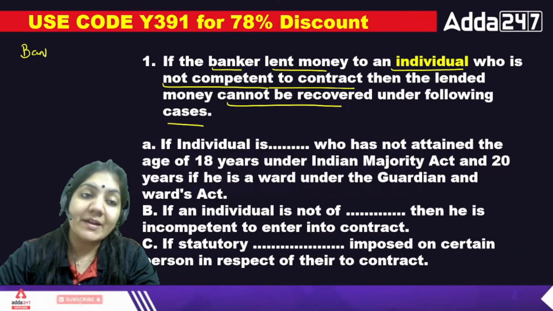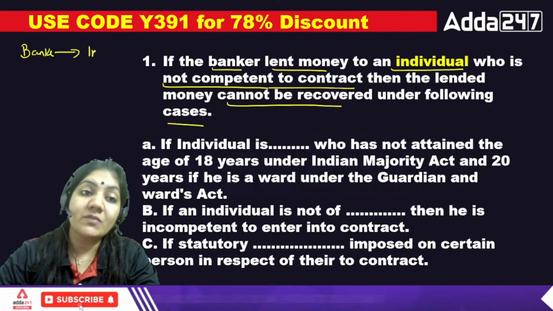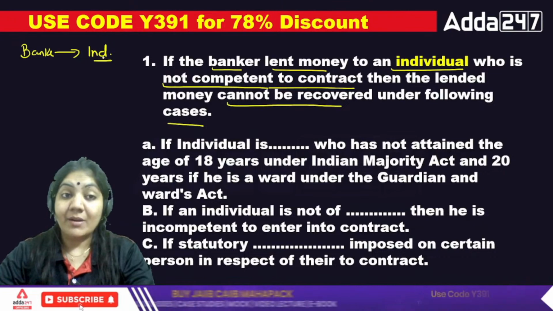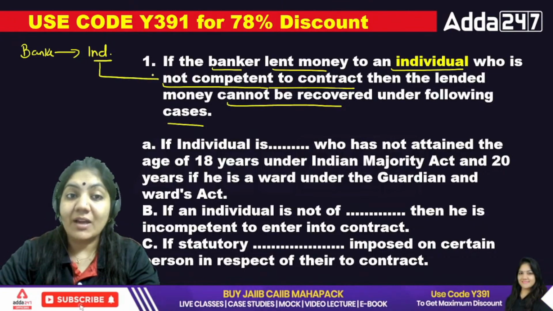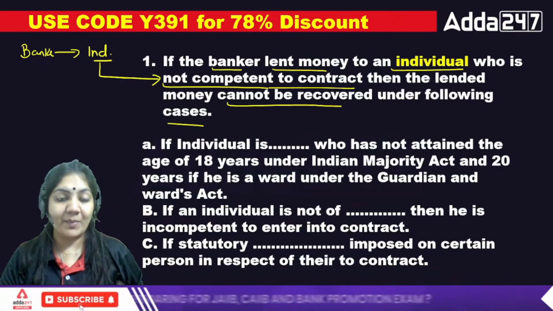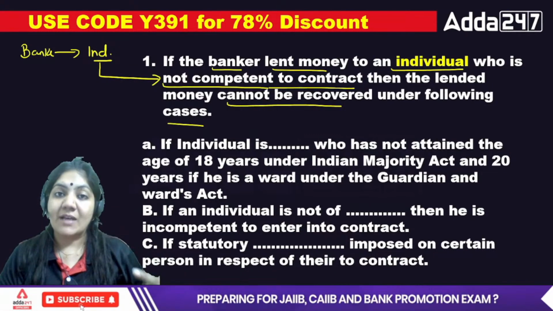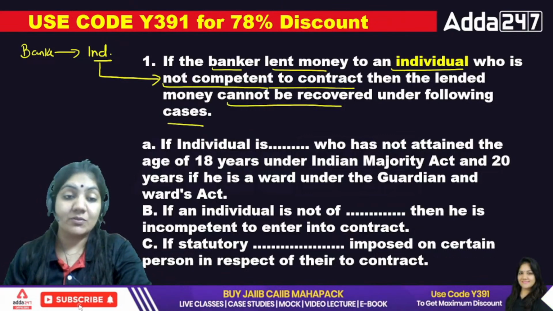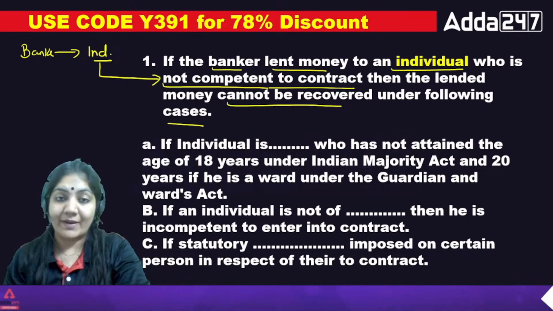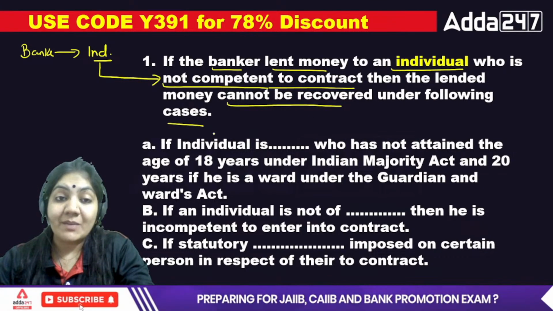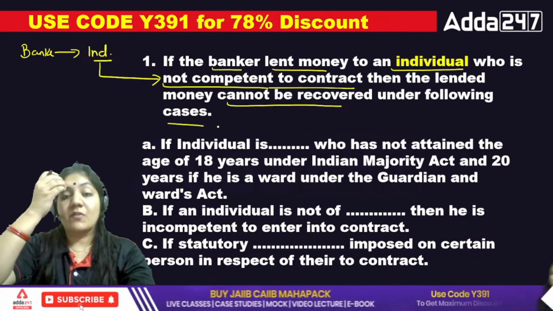Suppose the banker has given money to an individual, who acts as a borrower, but that individual is not competent to enter into a contract. So who are the persons who are not competent? Minor, unsound, and the person disqualified by law. These are the three persons who are not qualified for the contract. Now you have to tell me that the money cannot be recovered in the following cases.